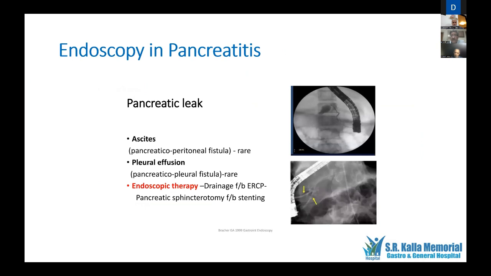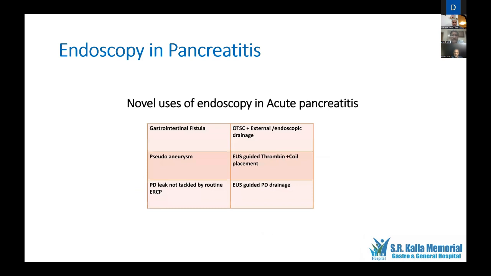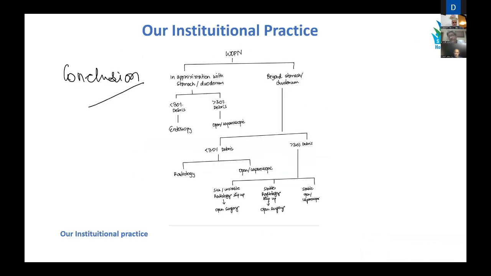Then you can manage pancreatic leaks by doing a pancreatogram and pointing out the location of the leak. And other novel uses of endoscopy in acute pancreatitis will be OTSC application and US-guided thrombin coil placement for pseudoaneurysm. These are things which are gradually coming in. So the take-home message, this is what we are using at our hospital.